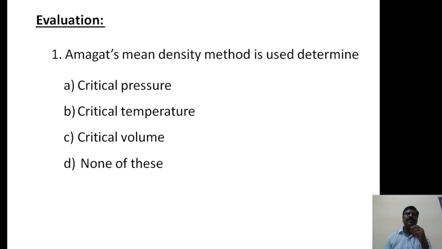The C option is correct, because critical volume is determined by using Amagat mean density method, but not critical pressure and critical temperature.